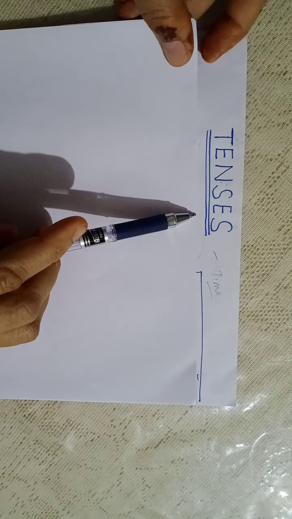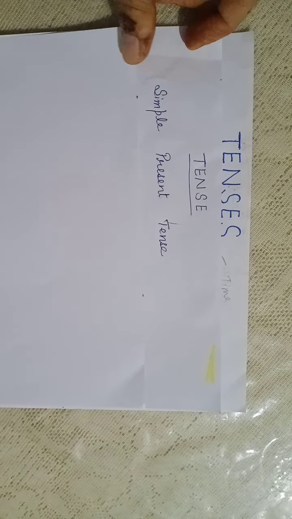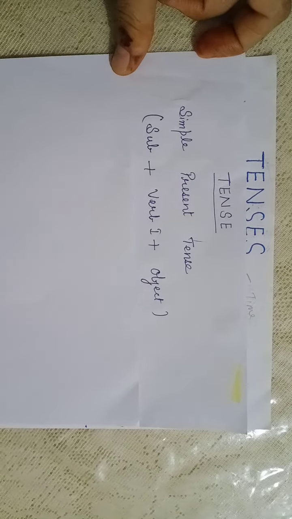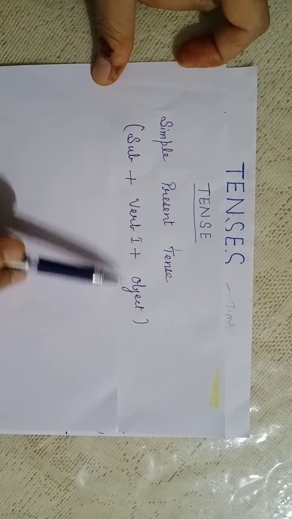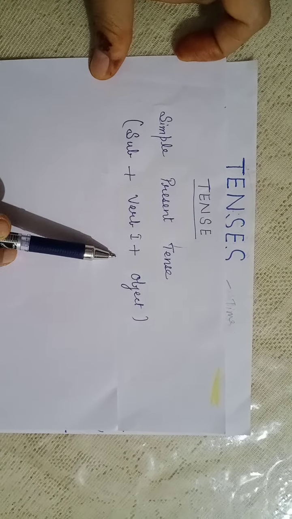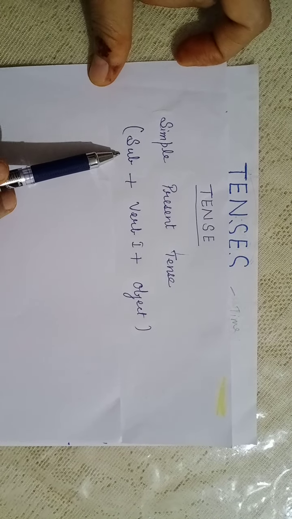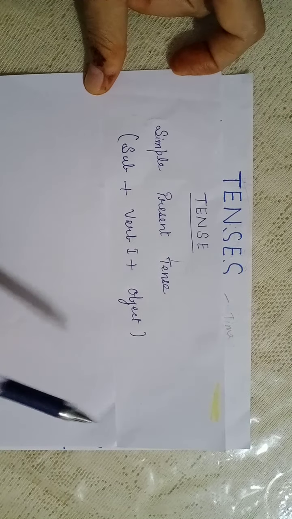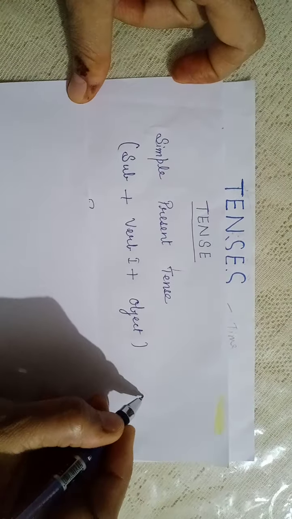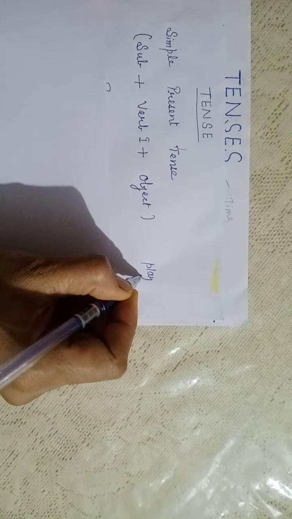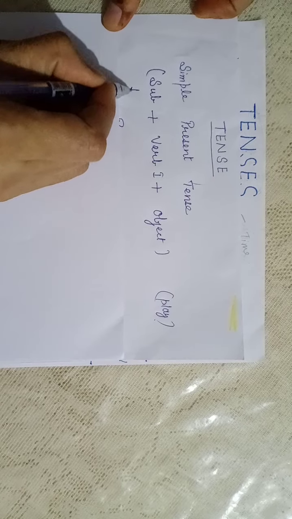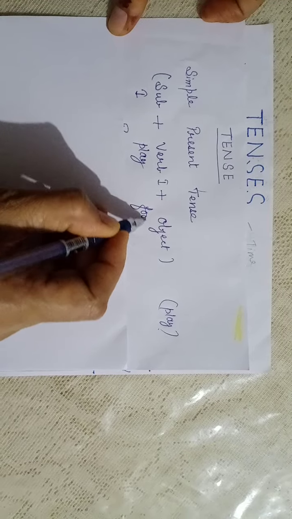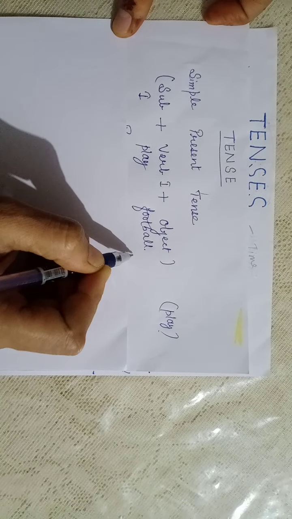We will be doing tenses, and in tenses particularly we will be discussing simple present tense. Simple present tense follows this pattern. This is the pattern by which we frame a sentence. Subject comes first, then first form of the verb, and then comes object. Let me write one example. Let's take a verb play. Subject is I, verb is play, and object is football. This same example I had taken that day.